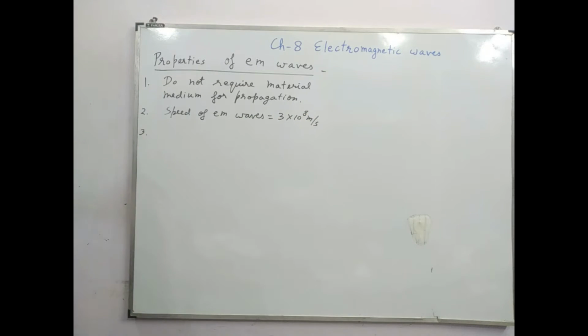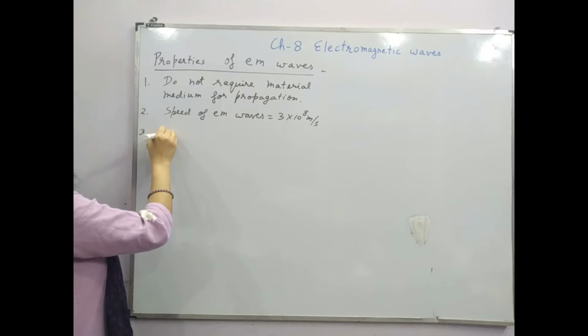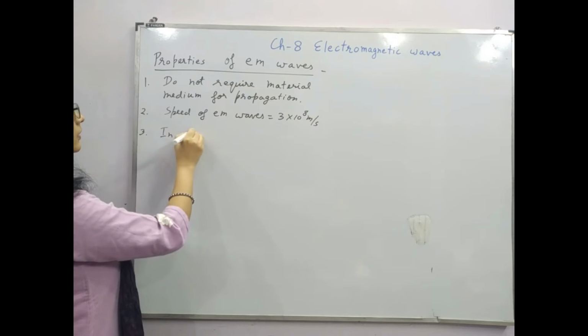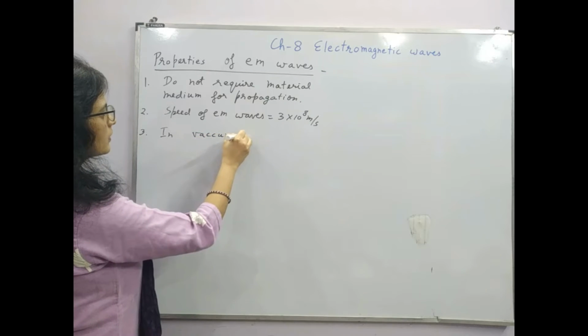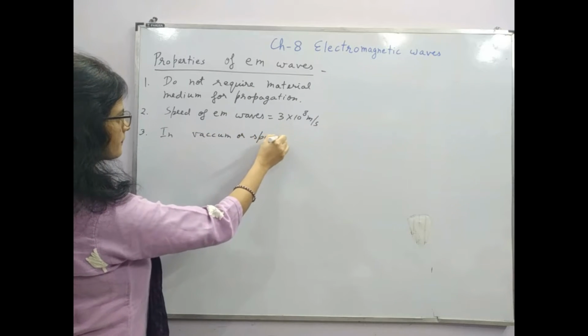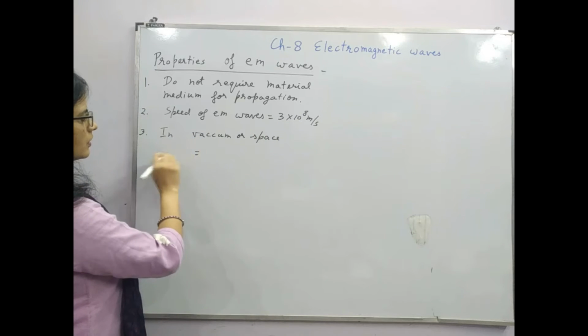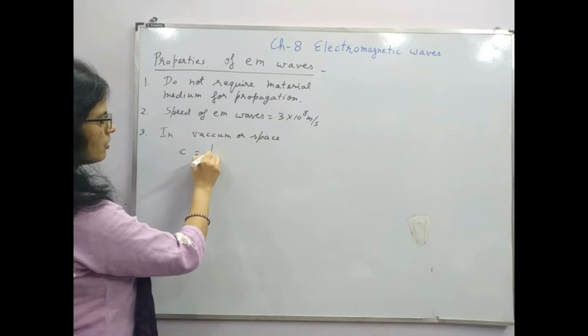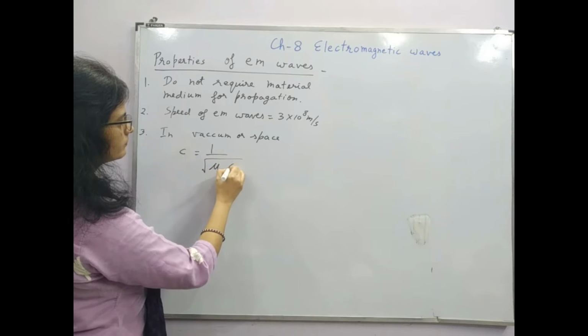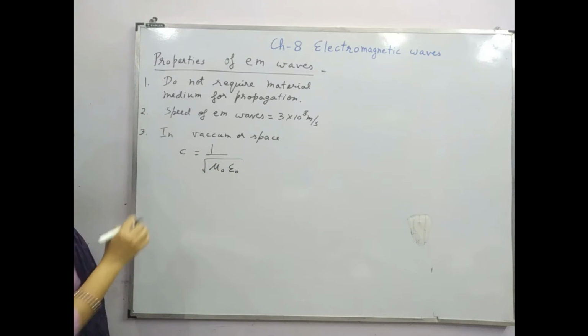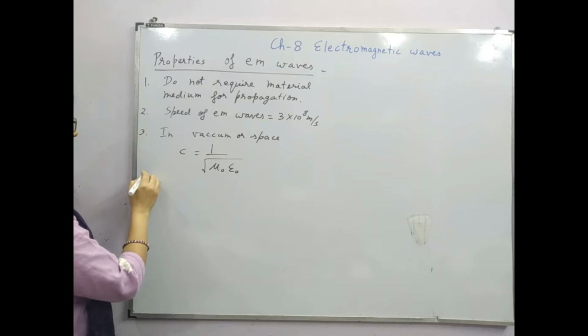Third, in vacuum or space, the speed of light can be written as 1 upon the square root of mu naught epsilon naught.